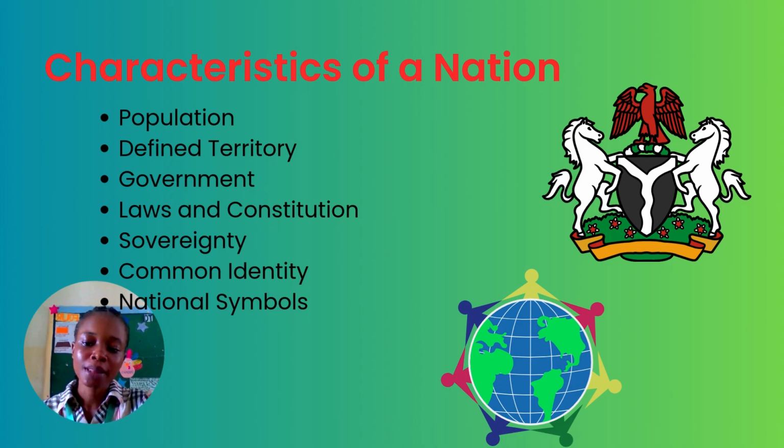And in order for a particular group of people to be characterized as a nation, they have to possess all of these characteristics. They have to have population, defined territory, government, laws and constitution, sovereignty, common identity, and national symbols. So all these are characteristics of it. All these are what makes a particular place to be referred to as a nation.